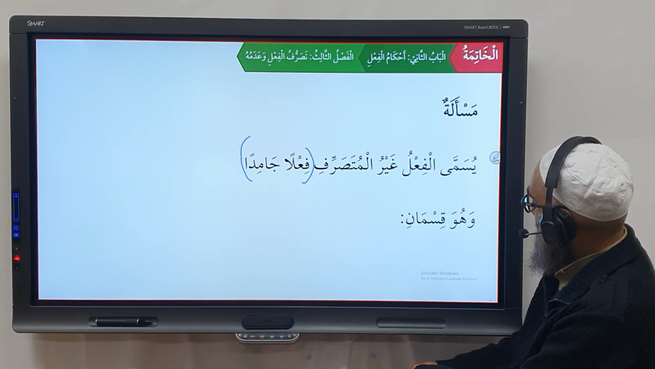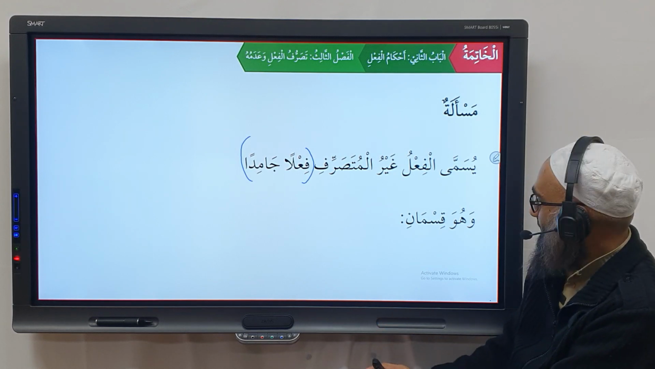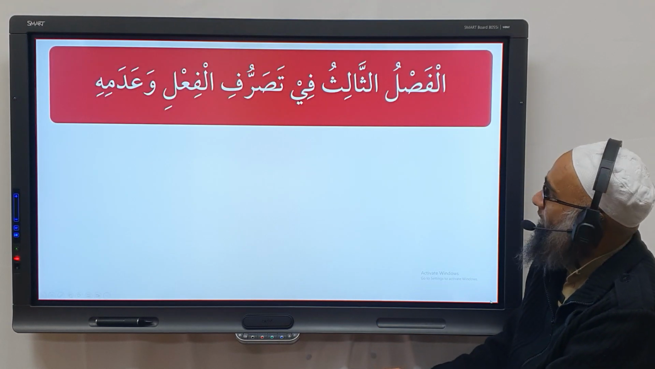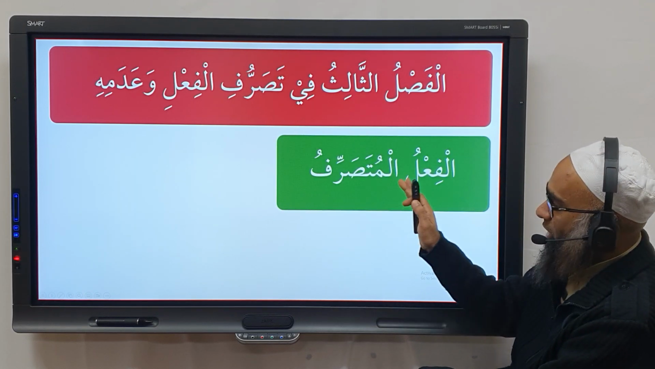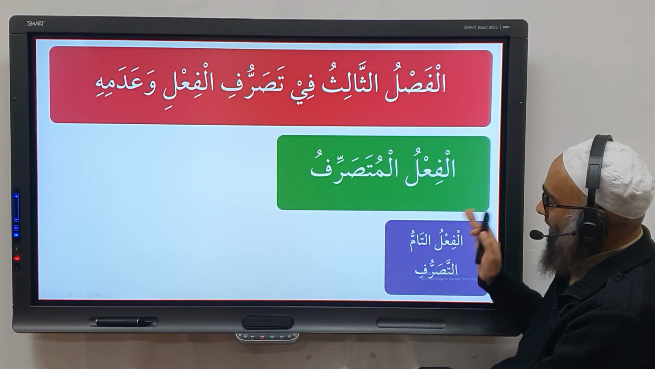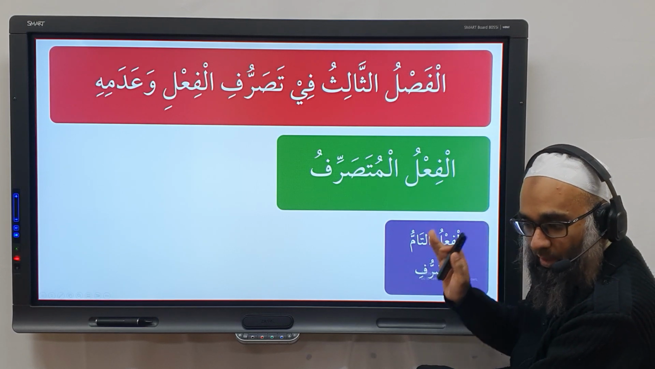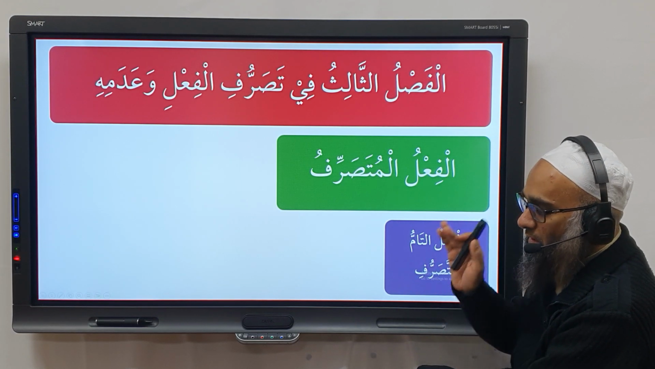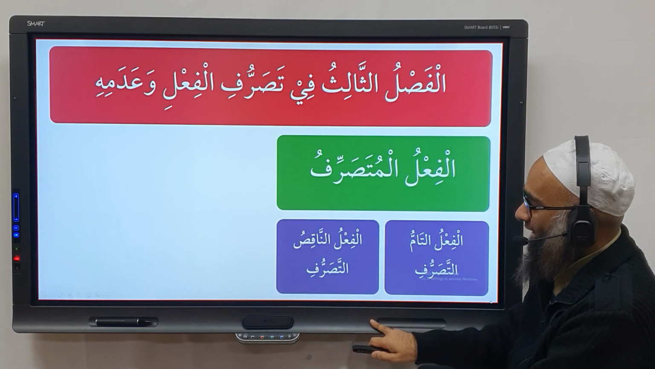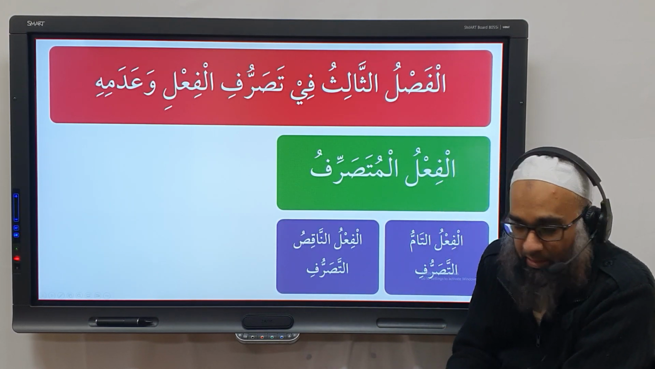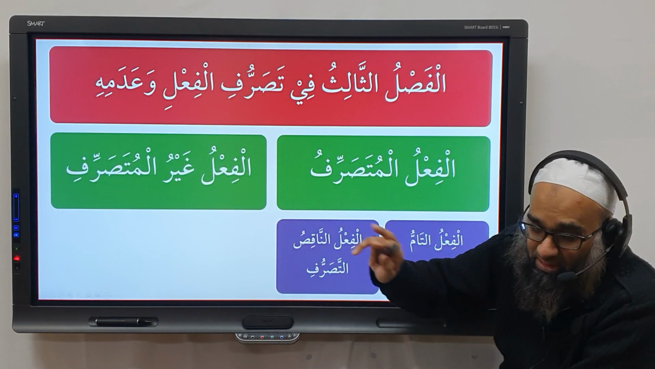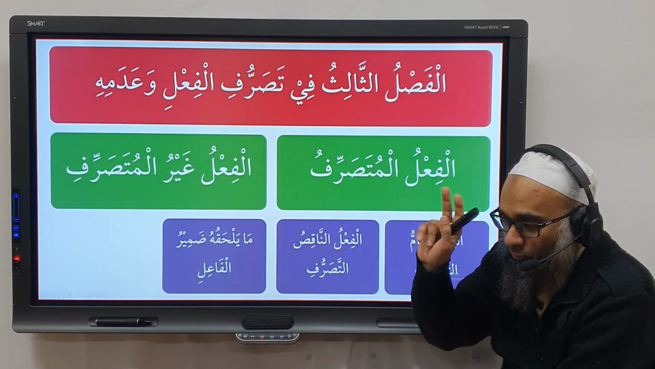وهو قسمان. And these are two types. Let's go over again now. So we have now فعل المتصرف, it has a conjugation. فعل التام التصرف, a full conjugation. ماضي, مضارع, أمر, نهي, اسم الفاعل, اسم المفعول. Or ناقص تصرف ماضي and مضارع only, nothing else. Then you have غير متصرف, it doesn't change, it's only ماضي. And here you have two types.